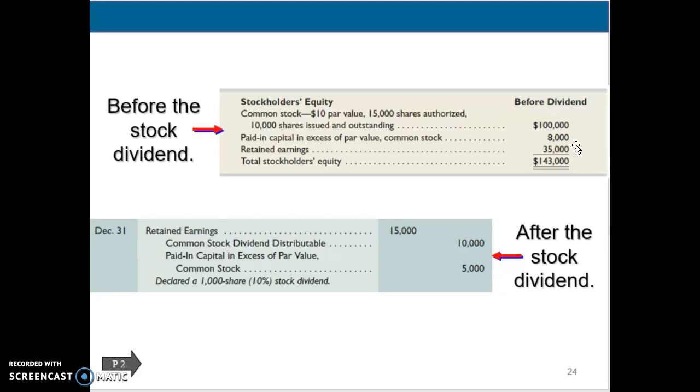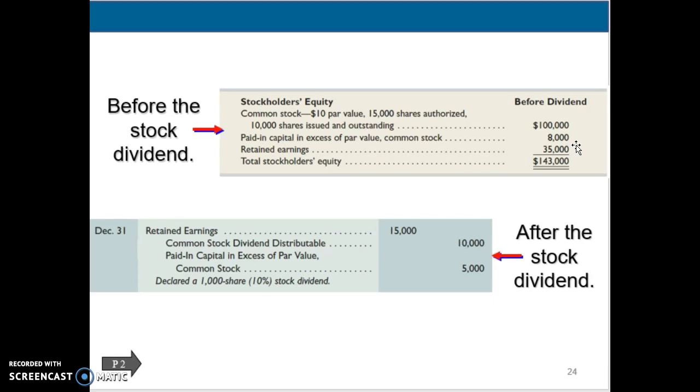Next, we see the paid in capital in excess of par increasing by the excess of market value over the par value for that declared shares. So that $5,000 increases that paid in capital in excess of par common stock account from $8,000 up to $13,000. Next, we're going to see that retained earnings decrease, showing the transfer of both the common stock and paid in capital out of retained earnings. So stockholders' equity does change by account, but the overall total stockholders' equity doesn't change.